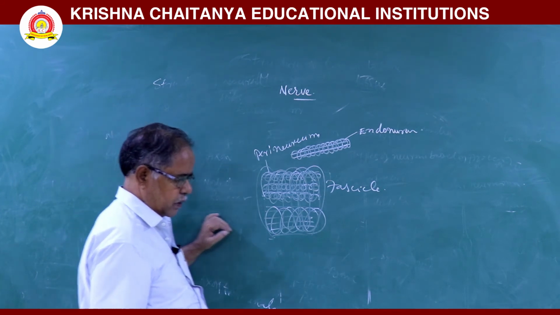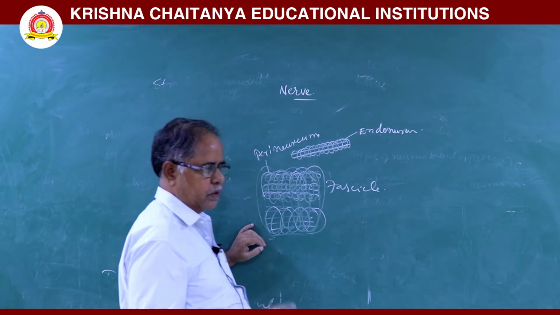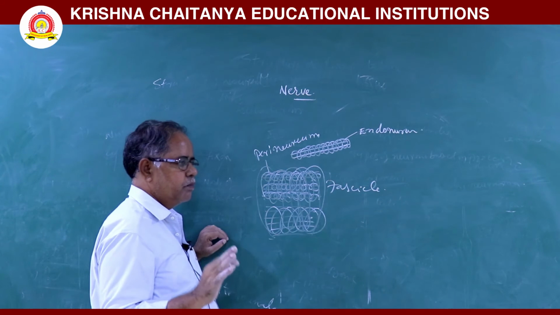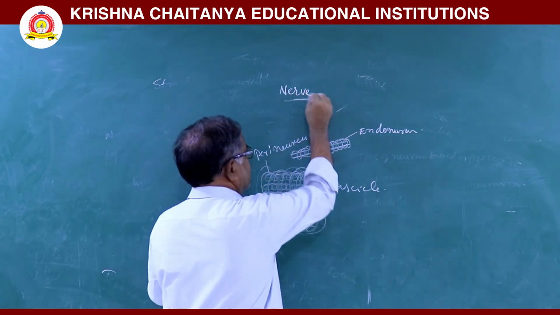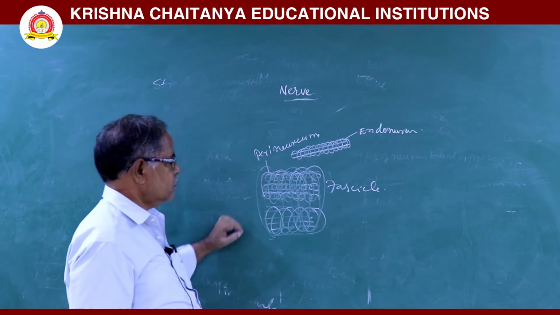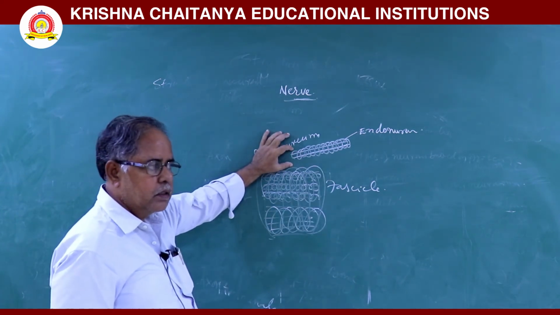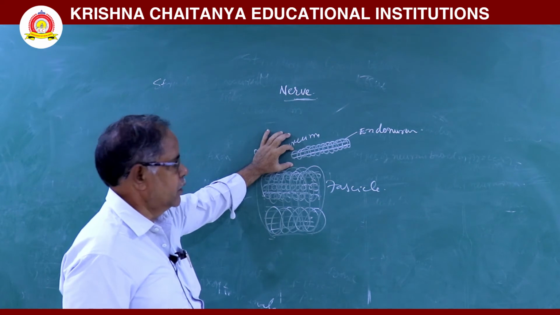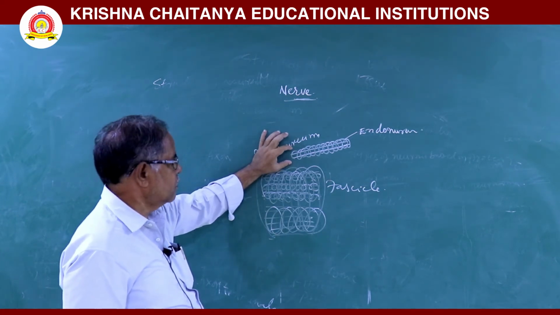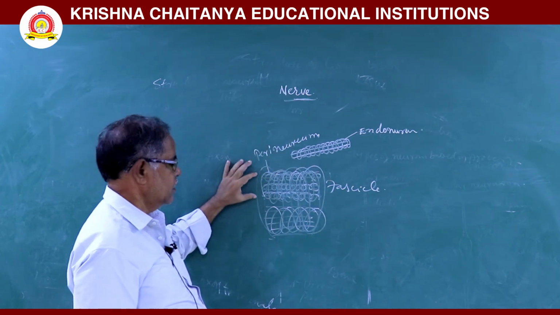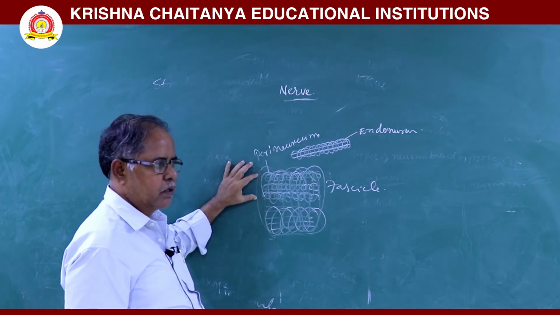The bundle of nerve fibers which are present in the peripheral nervous system form a nerve. The nerve fiber is surrounded by one connecting tissue sheath, that is called as an endoneurium. Some nerve fibers arranged parallel to each other form a bundle.